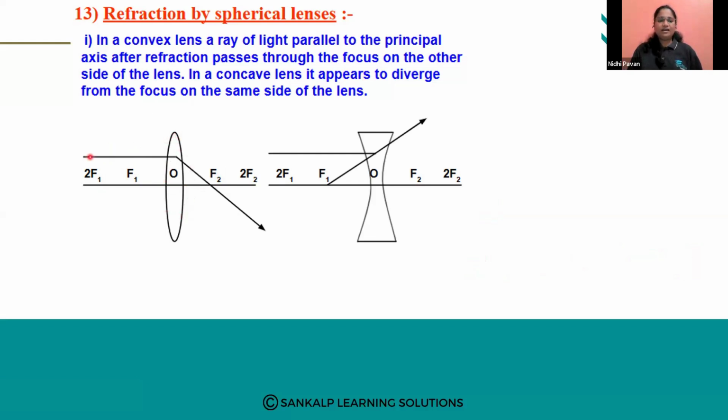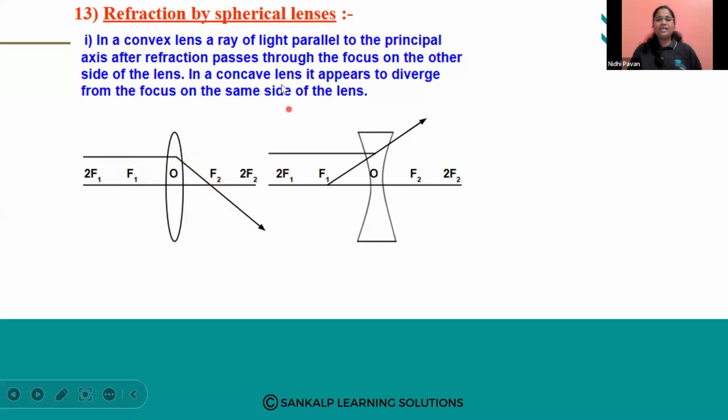So, when a ray of light parallel to the principal axis passes through the lens, the refracted ray, after refraction, passes through the principal focus on the other side. This is one side of the lens, this is the other side of the lens. So it passes through the focus on the other side of the lens.